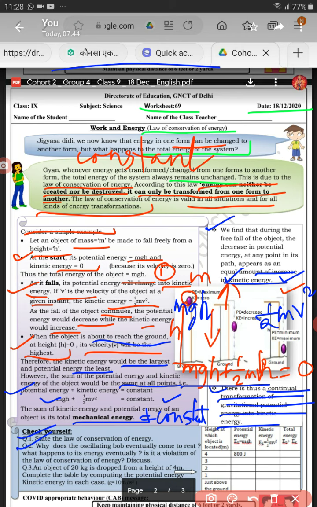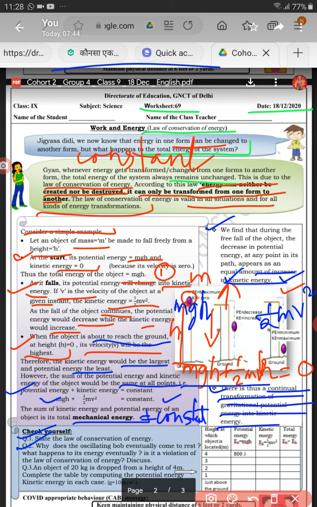Next, what happens to its energy eventually? Is it a violation of the law of conservation of energy? No. There is no violation of conservation of energy because energy is transformed from one form to another.